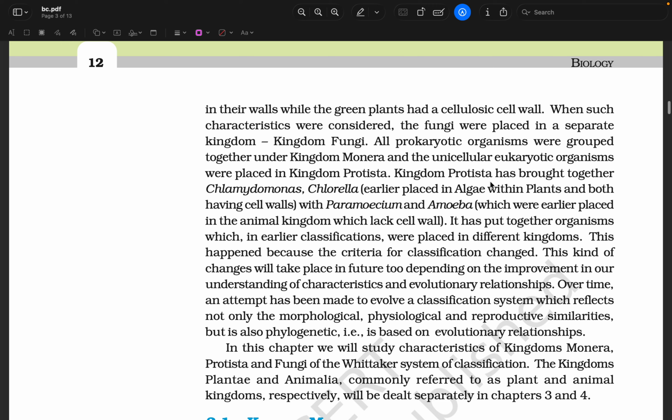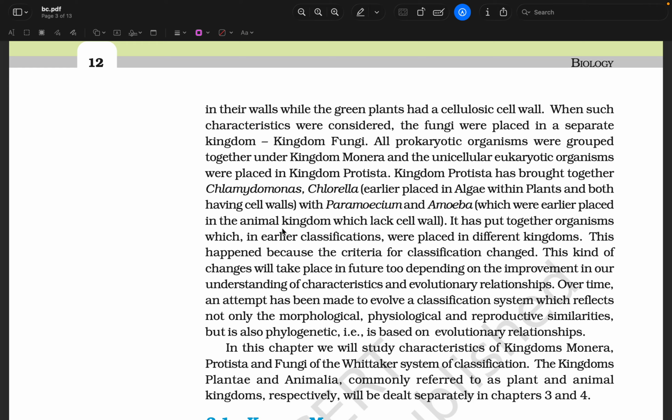Kingdom Protista brought together Chlamydomonas and Chlorella, earlier placed in algae within plants and both having a cell wall, with Paramecium and Amoeba, which were earlier placed in the animal kingdom, which lack a cell wall. It has put together organisms which in earlier classifications were placed in different kingdoms. This happened because the criteria of classification changed.